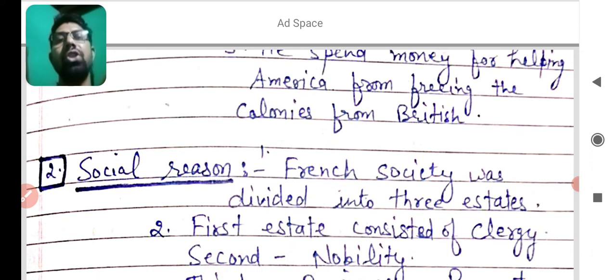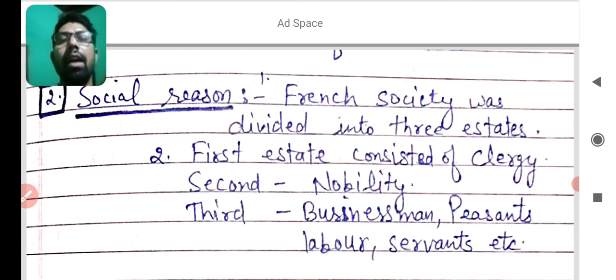Next is the social reason. French society was divided into three parts, or three estates. The first estate consisted of clergy and the second estate consisted of nobility, and in the third estate businessmen, peasants, laborers and servants were included. It means the larger part of the population in France was included in the third estate. Now you have learnt about French society and its major problems.